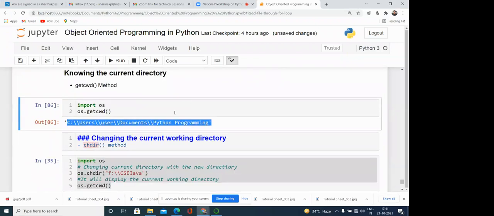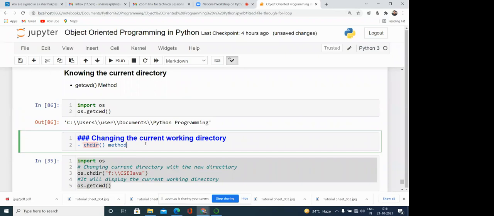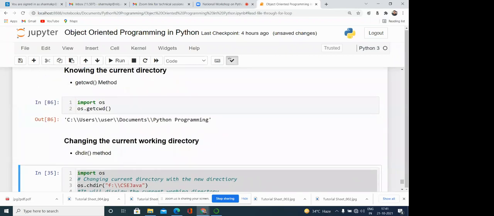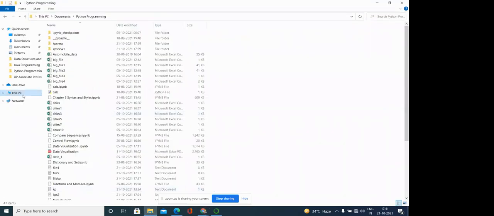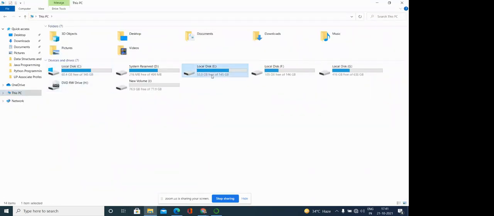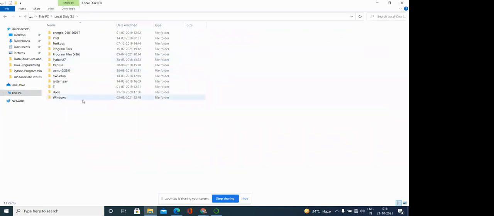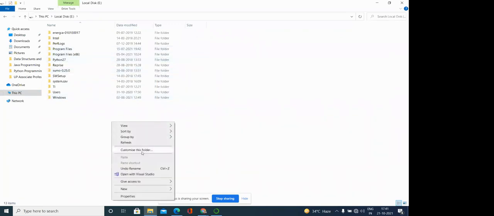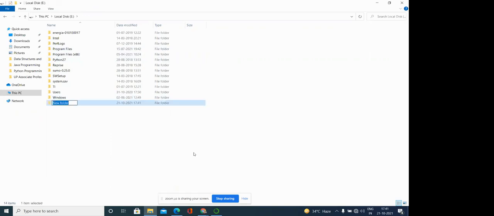Then sometimes we want to change the directory. Suppose I'm working in the current directory and I want to change the directory. Then the chdir method is there. If I'm using that particular method, then I can change the directory. Suppose my current directory is this one and I want to change it. Suppose in the E drive I'm creating a new folder like KP Sharma, KPS.